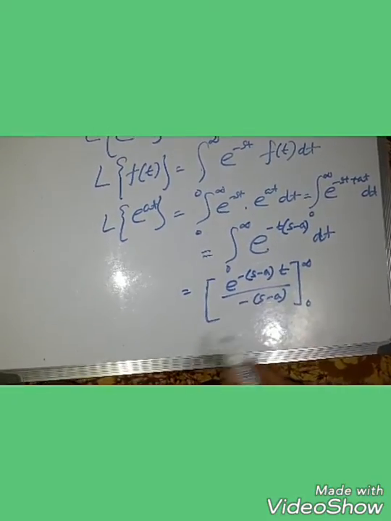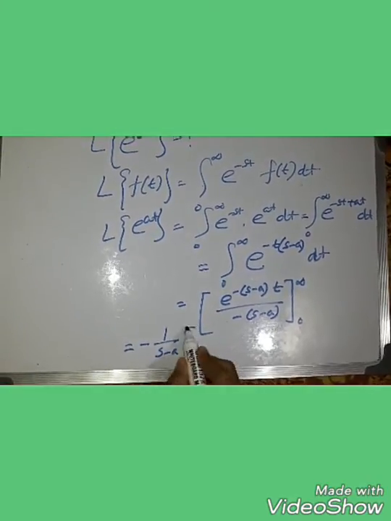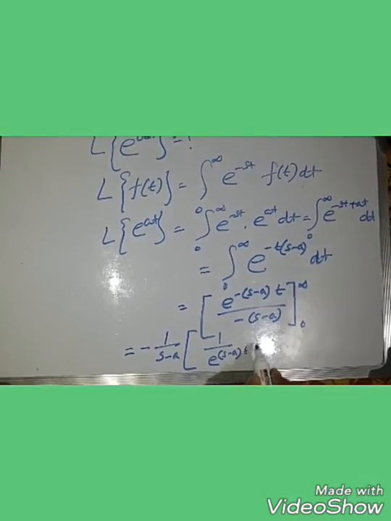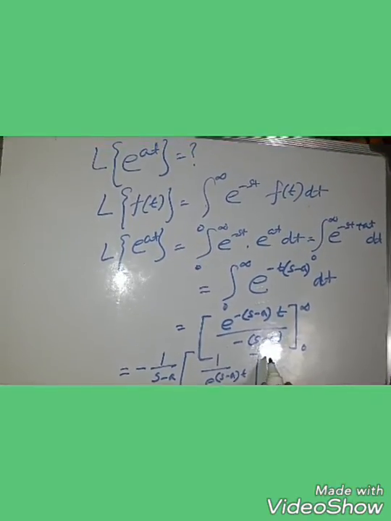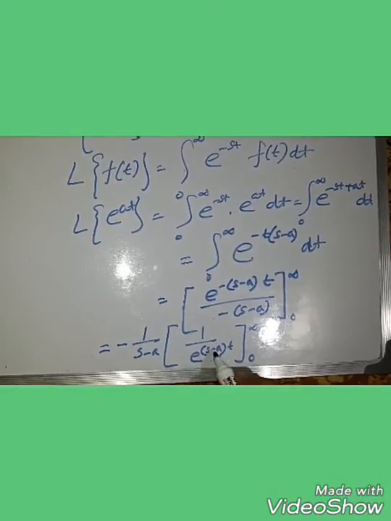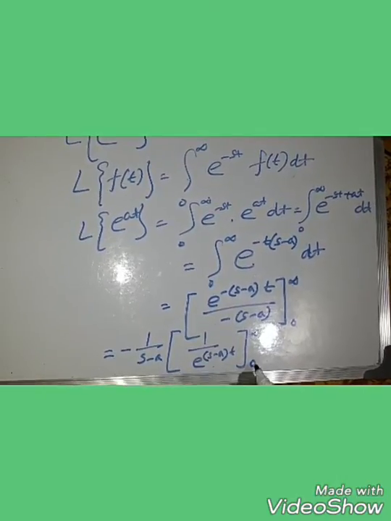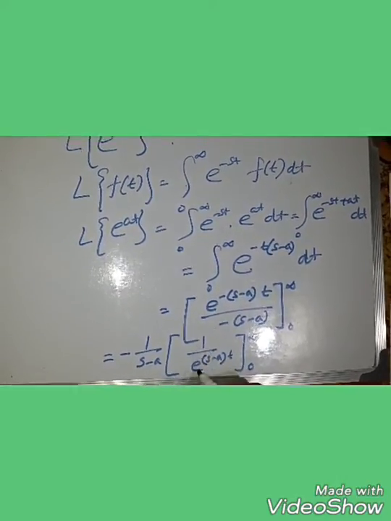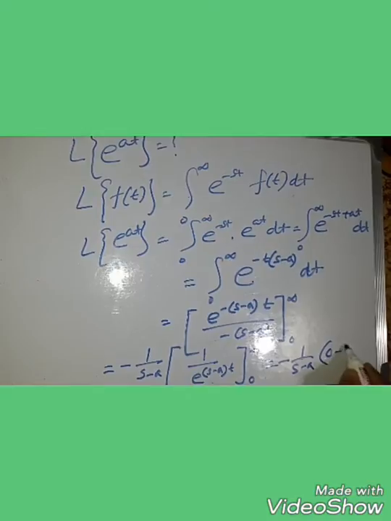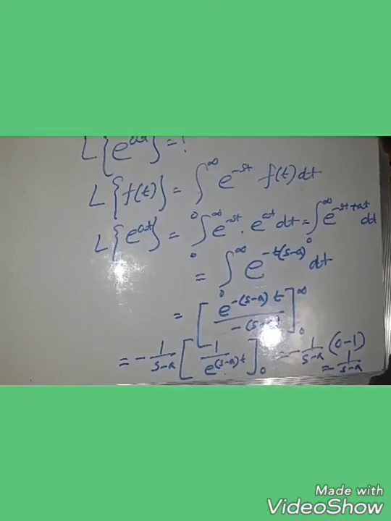Here minus (s minus a) is constant, so taking common this, and here e to the power minus (s minus a)t, limit infinity to 0, and after putting the value of infinity, previously here 1 by e to the power infinity, that means 1 by infinity, that means 0, and after putting 0, that means 1, so the answer is 1 by s minus a. Clear?